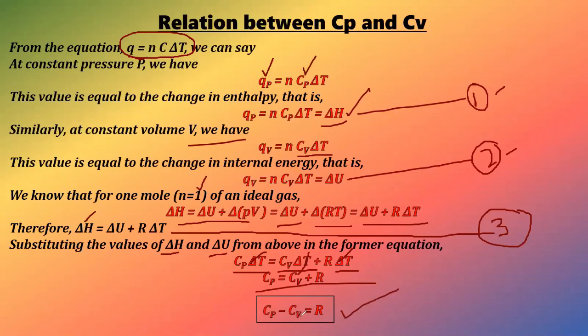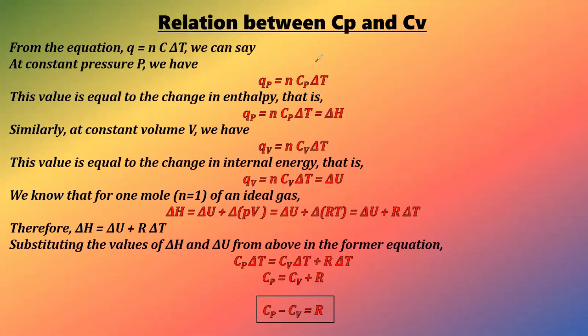And there is another way that we can write, that is Cp minus Cv is equal to nR. Why is this important? Because this gives us the expression for n moles. It may happen that whatever you are dealing with is not 1 mole, it may be 0.5 mole or 2 mole or 2.5 mole, right? So we need to know the expression for n moles also. So this was all about the relation between Cp and Cv.